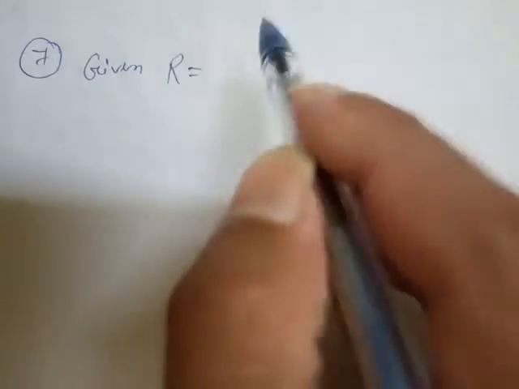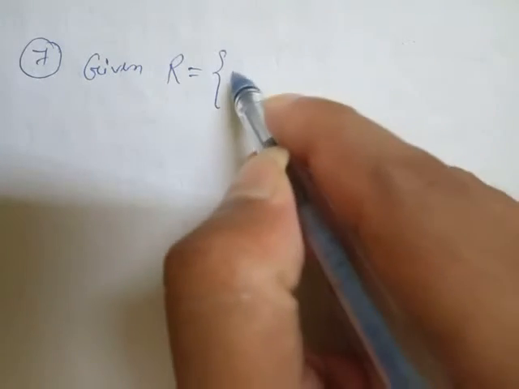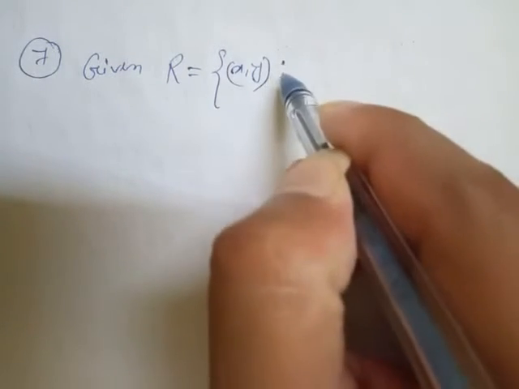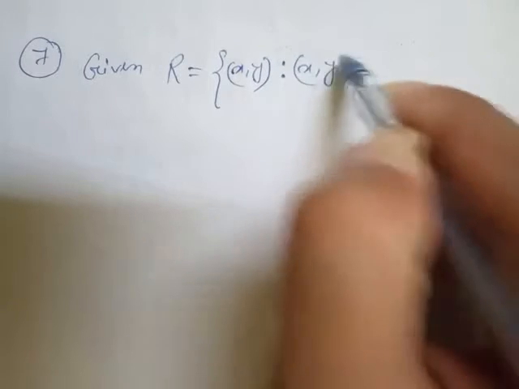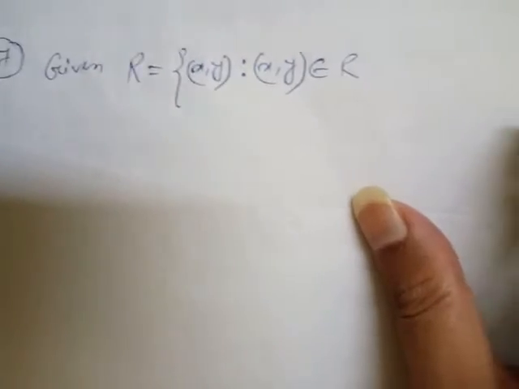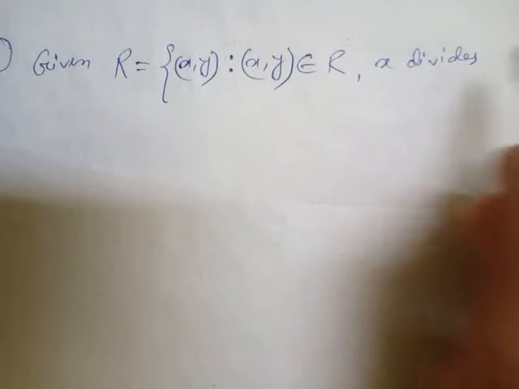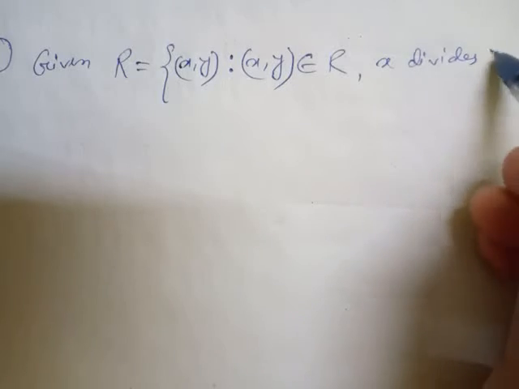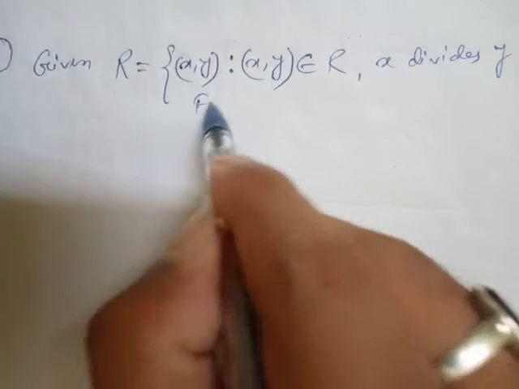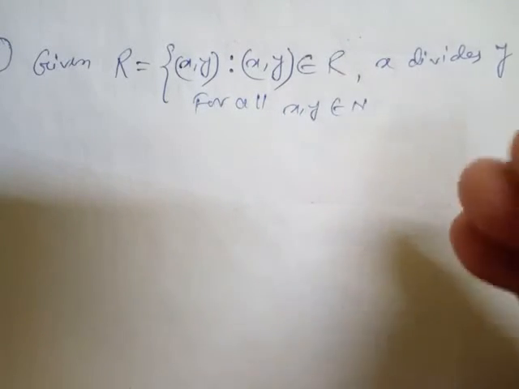Okay, the given part. Given R, the given condition is (x, y) belongs to R, and we can say that x divides y for all x, y belonging to N, which means the set of natural numbers.